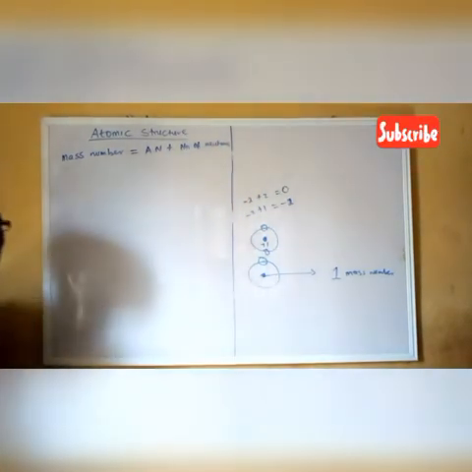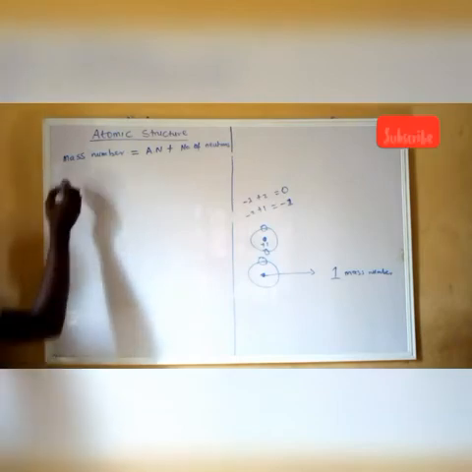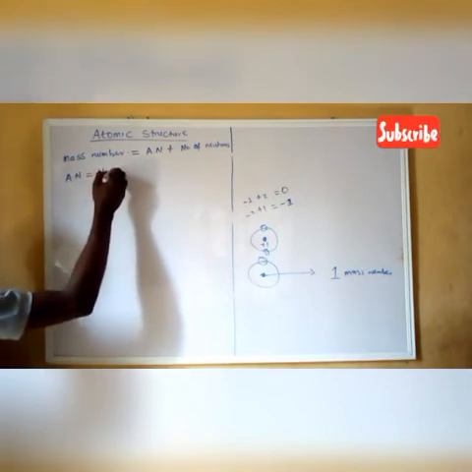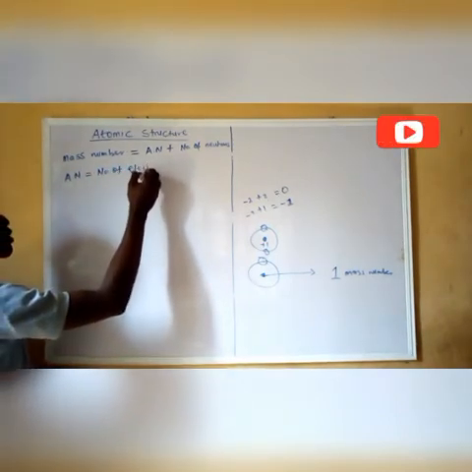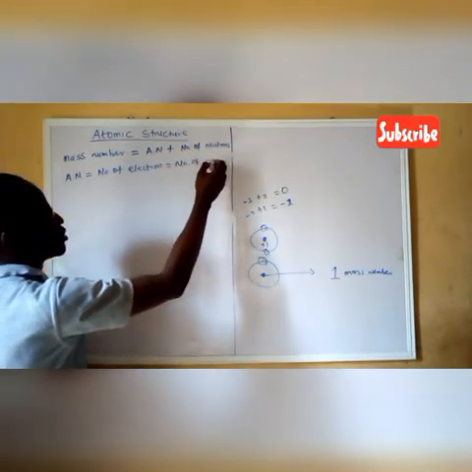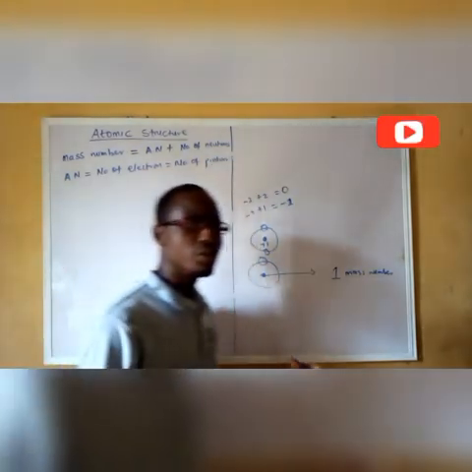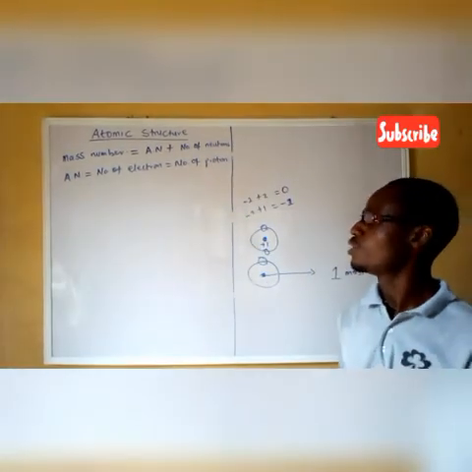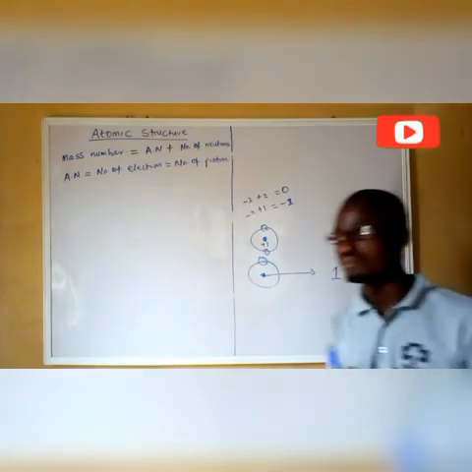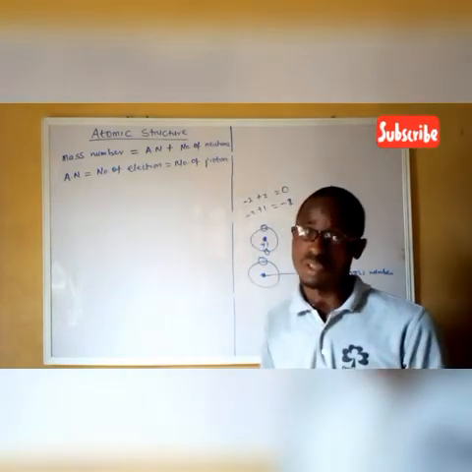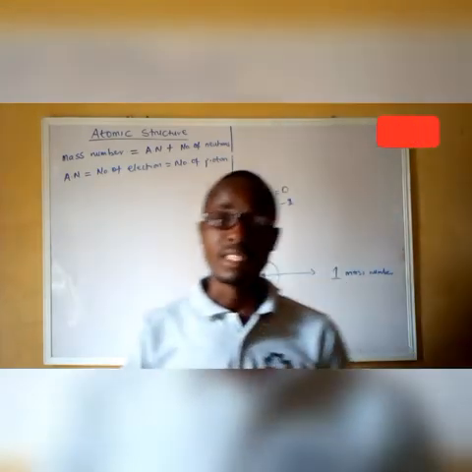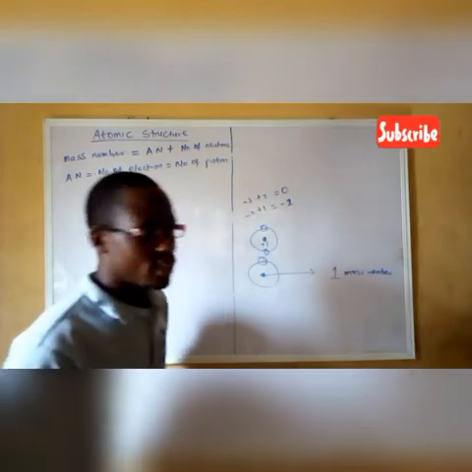At the same time, I can also say that atomic number is the same thing as the number of electrons, and also the same thing as the number of protons. So they can be used interchangeably. If I know the number of electrons present in an atom, there is no need to rack my brain for the atomic number or the number of protons. I know they have to be equal if the atom still remains an atom. Otherwise, it has become an ion.